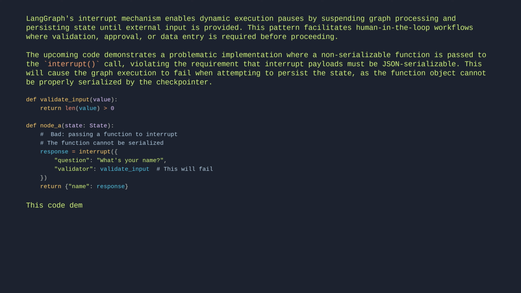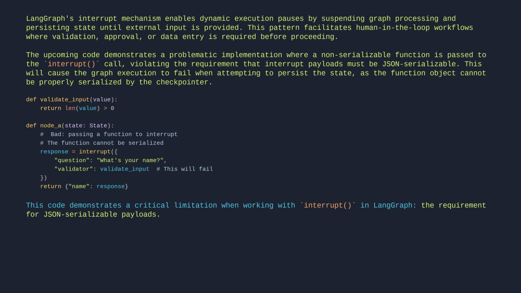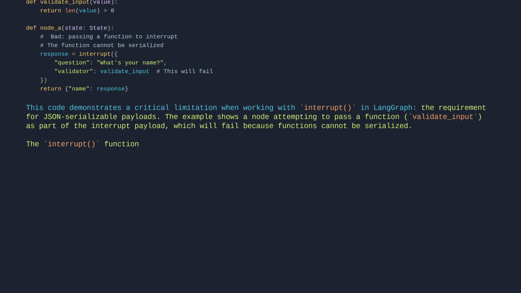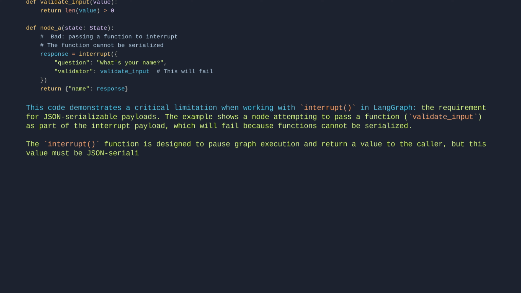This code demonstrates a critical limitation when working with interrupt in LangGraph, the requirement for JSON-serializable payloads. The example shows a node attempting to pass a function, validate_input, as part of the interrupt payload, which will fail because functions cannot be serialized. The interrupt function is designed to pause graph execution and return a value to the caller, but this value must be JSON-serializable to work with LangGraph's persistence layer.